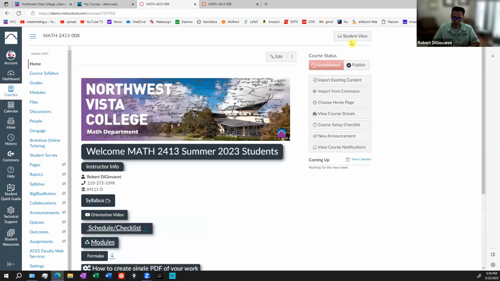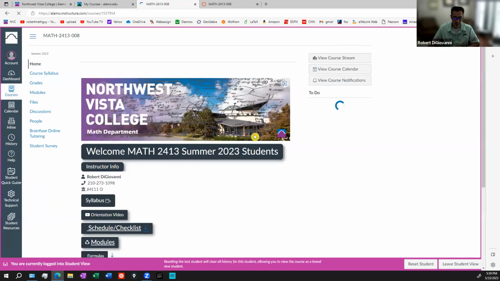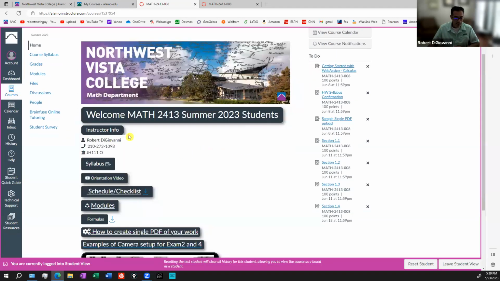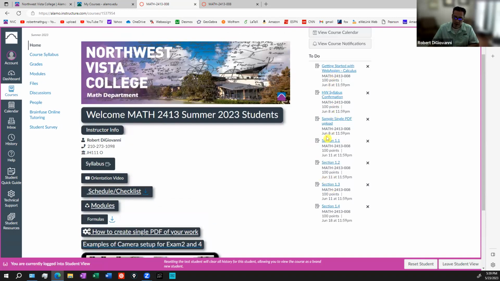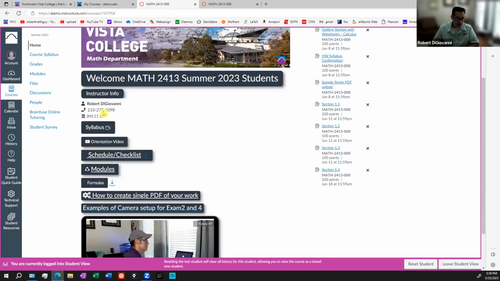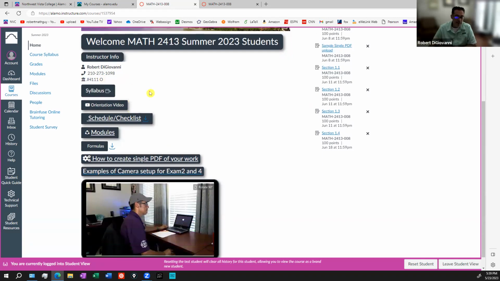I'm going to switch to a student view, which is going to look more like what you will see when you get into this. You'll see here in the center all these different links, which I'll go through in a moment. And over here on the right-hand side, it brings up all the things that are coming up on the calendar in terms of things to do. So let's start with this home screen. My information is given here: that's my cell phone number, and also my office location on campus at Northwest Vista College.